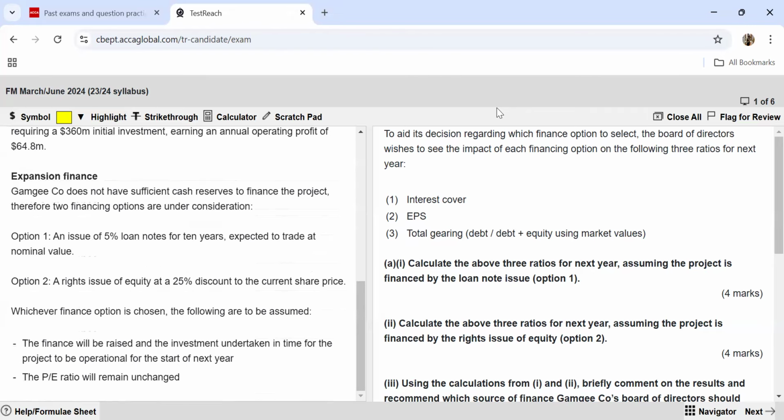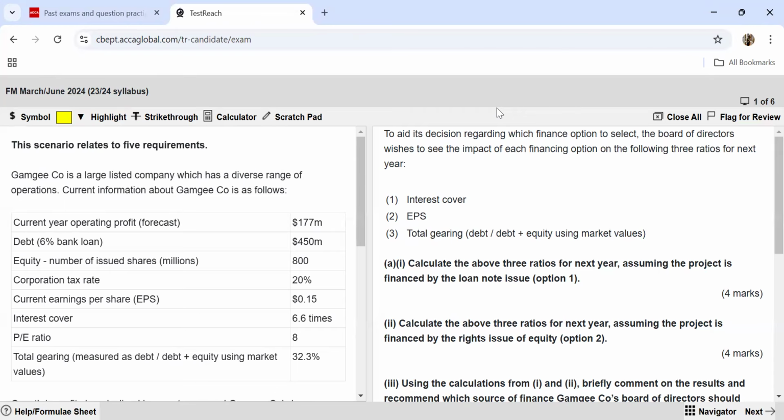Before I read the long scenario, I'm going to take a quick look at what the requirements are. The very first requirement that I see is I have to calculate the above three ratios for the next year, assuming that the project is financed by the loan note issue. So basically this is a financing question. But with this itself, I get to know they have two options. Either they can go for loan notes issue, then they can raise money with that, or they can go for the rights issue of equity. So this is option number two that they have.